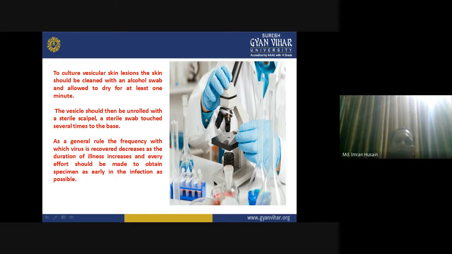As a general rule, the frequency with which virus is recovered decreases as the duration of illness increases, and every effort should be made to obtain specimens as early in the infection as possible.